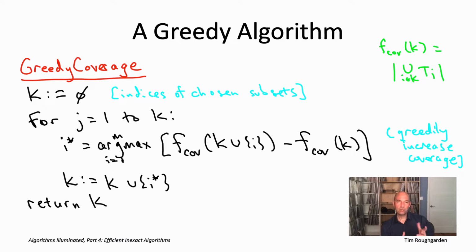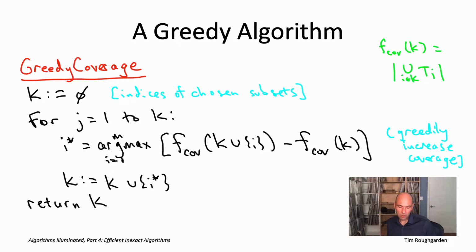I'm using the notation f sub cov here, which we introduced a couple slides ago. And again, that's just the size of the union of all of the subsets with indices in capital K. Also notice that this argmax is the step which is searching over all the subsets for the one that increases the coverage the most. This argmax is never going to be attained by a subset that's already in capital K, because that would increase the coverage by 0. So if it's clearer to you, think of this argmax as only being over the subsets we haven't already chosen.